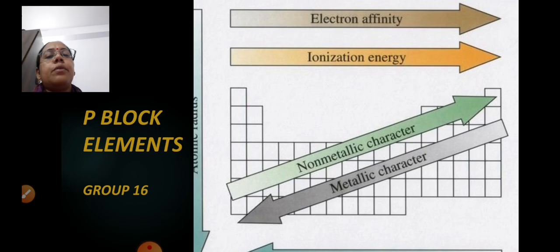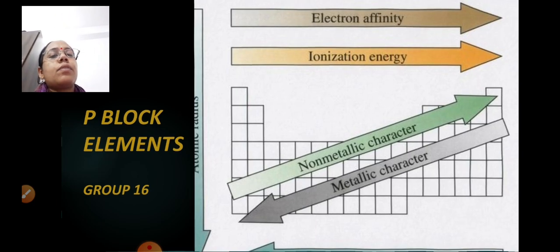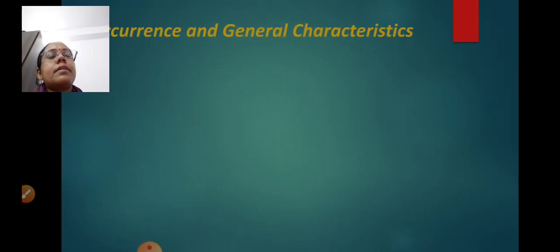As you all know, we are doing the chapter P block elements, so we are going to discuss further in this chapter only. So, for today, the first topic is the occurrence and general characteristics of group 16. We are discussing group 16 of P block elements, and in that, today we are going to discuss occurrence and general characteristics of group 16.